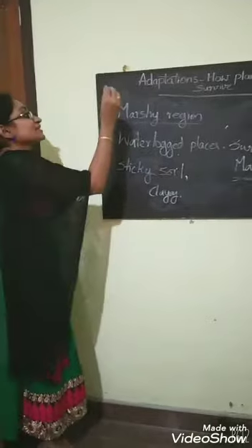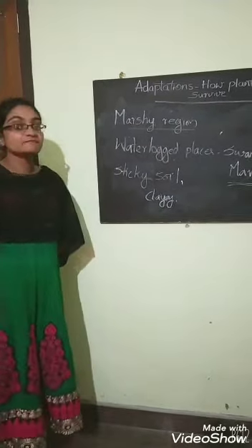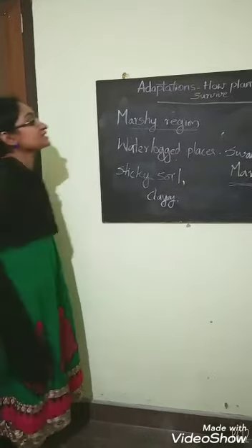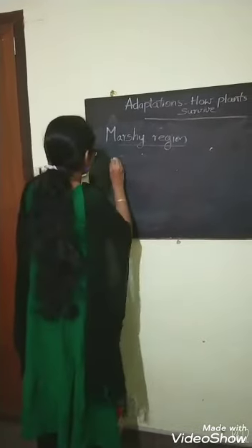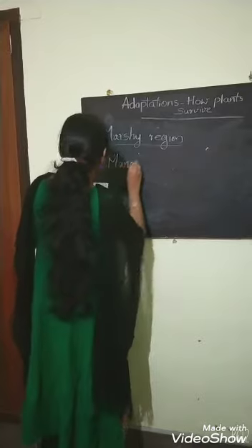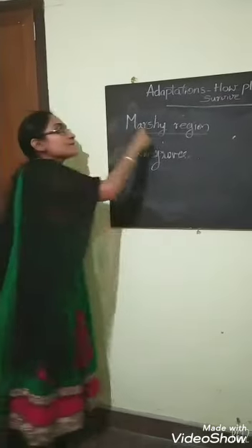So this is the marshy region. So what adaptations do plants need to grow in this region, and which plants grow in the marshy region? Let's look at the name of that plant. It is mangroves. So mangroves are the plants which grow in the marshy region.